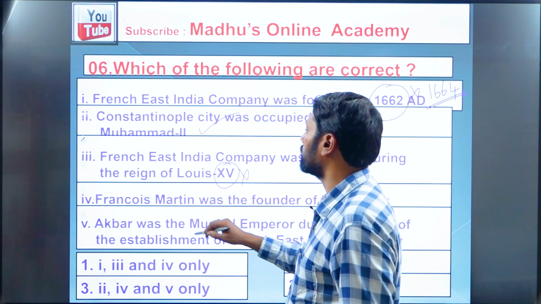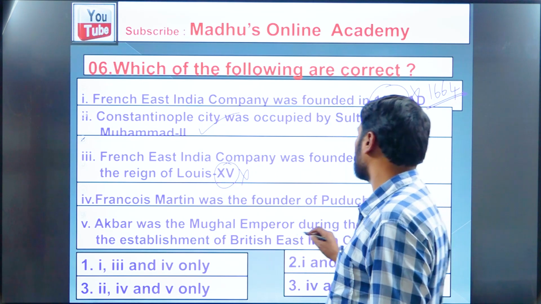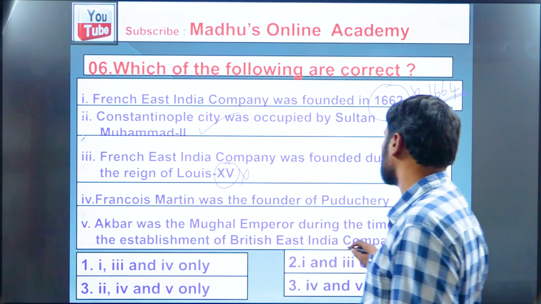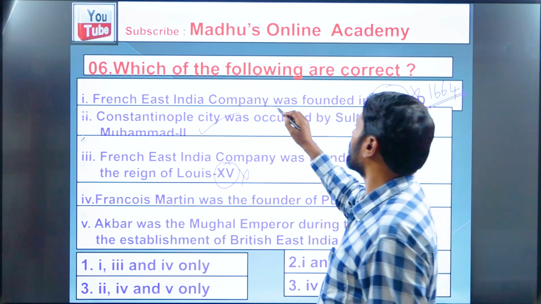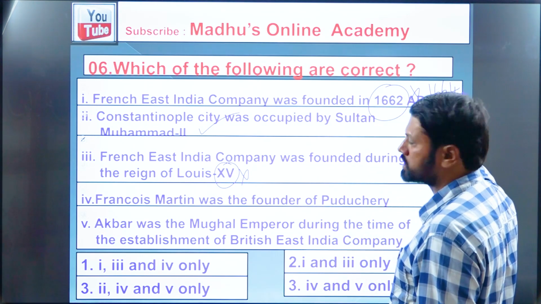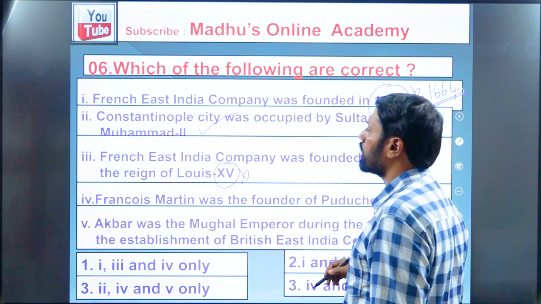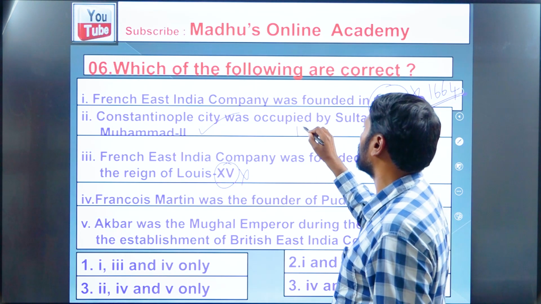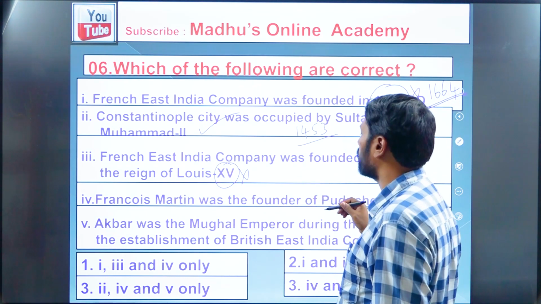Wrong statement. Francois Martin was the founder of Puducherry. Right. Akbar was the Mughal emperor during the establishment of the British East India Company in London. Right answer. The French East India Company, as I told you, was established in 1664. Constantinople was founded by Constantine I and later occupied by Sultan Muhammad II in 1453, and its present name is Istanbul, now in Turkey.